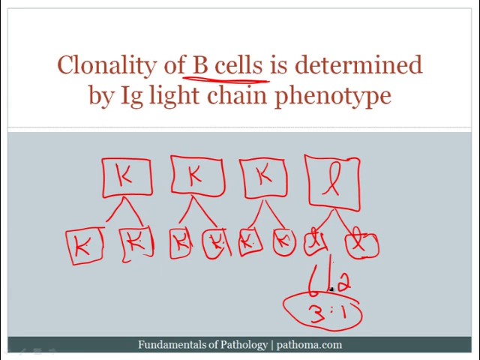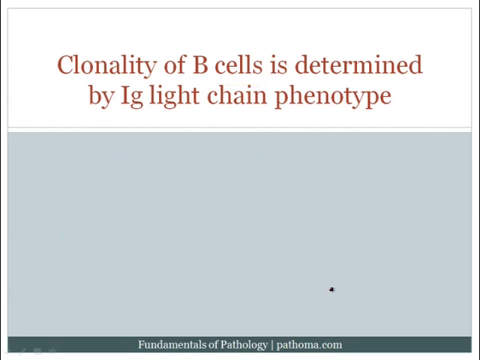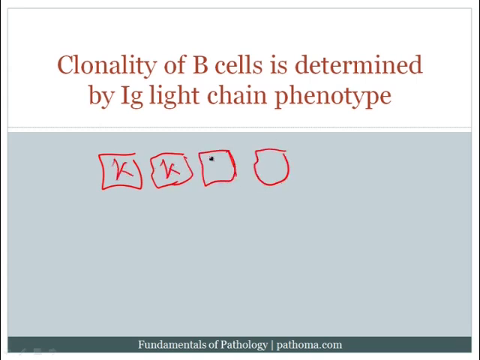Now let's take the other extreme, and I'm going to go ahead and erase this. Let's take another extreme where a patient has a lymph node, and the lymph node is basically 3 kappas, as we've already explained. A normal ratio is 3:1, and 1 lambda. And then let's pretend that the patient gets a neoplastic proliferation.